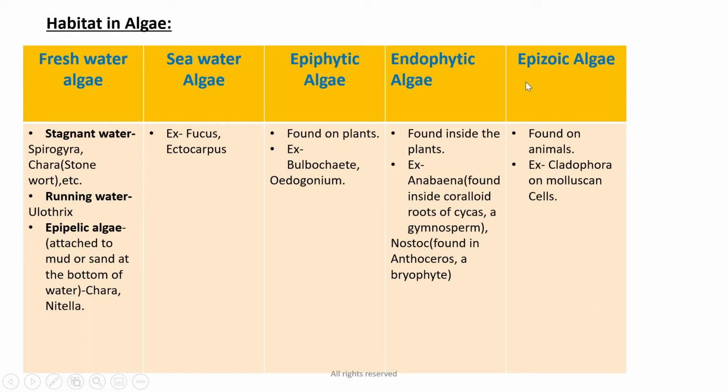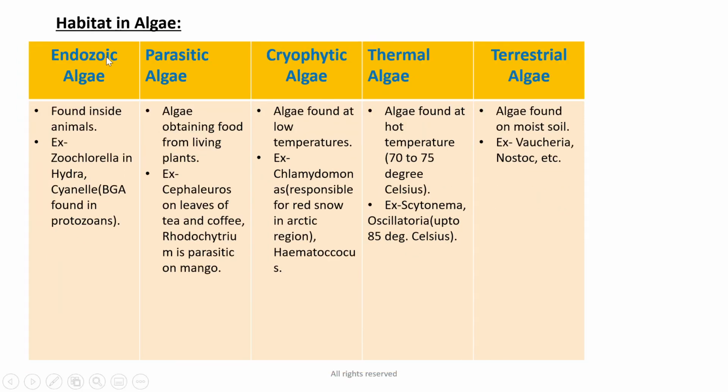The next type is epizoic. Epi means found on and zoic means animals. So epizoic means found on animals. For example, Cladophora found on molluscan shells. The next type is endozoic. Endo means found inside and zoic means animals. So endozoic algae are those found inside animals. For example, Zoochlorella in Hydra, and Cyanella, a type of blue-green alga found in protozoans. These two examples are important.